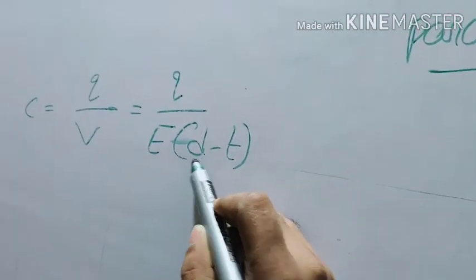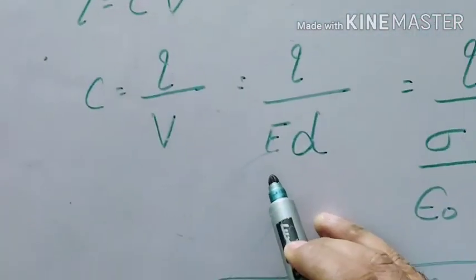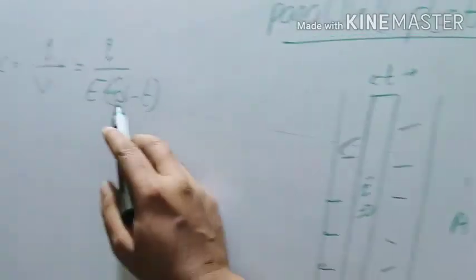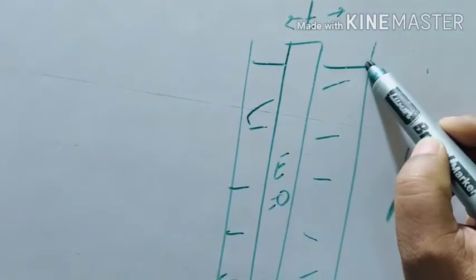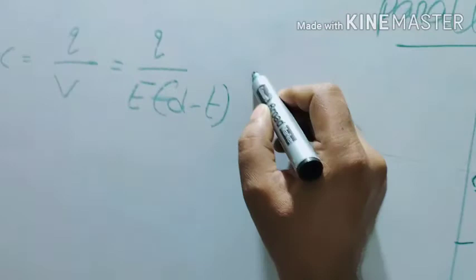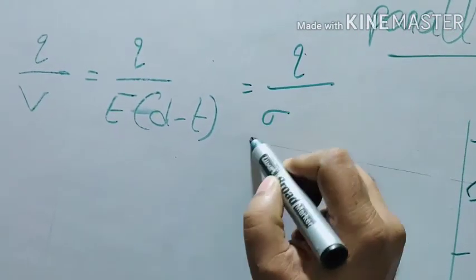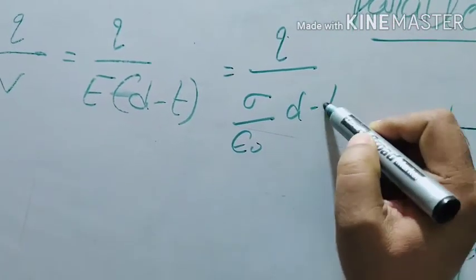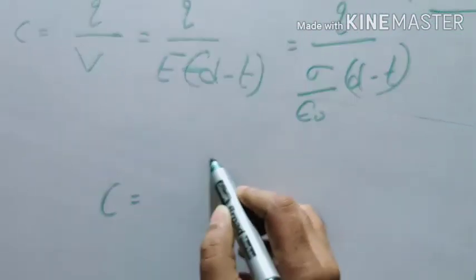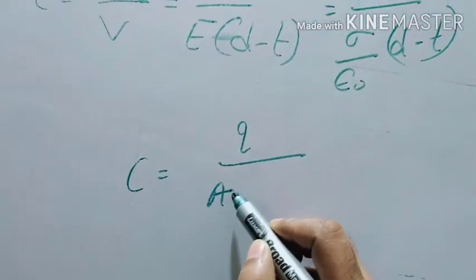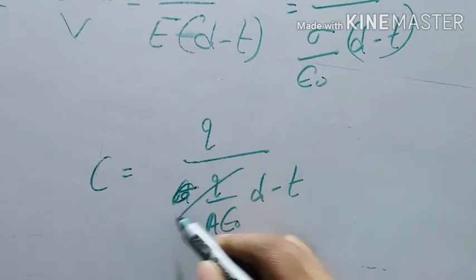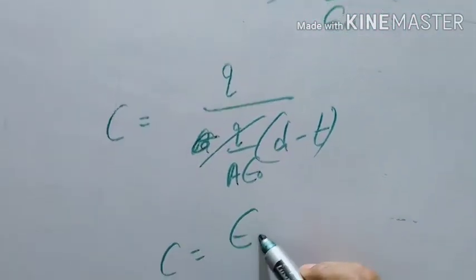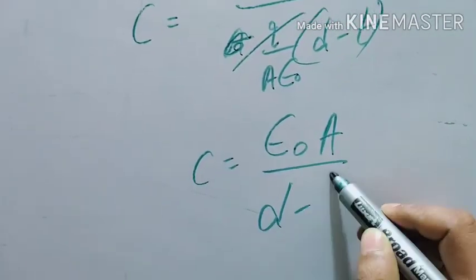Why have I written d minus t? Earlier I had written E into d. Here I have written d minus t because the electric field is present only outside the plate, and this portion is d minus t. Same steps: C is equal to Q upon E into (d minus t), with E as sigma by epsilon naught, area cancelled. So C is equal to epsilon naught A upon (d minus t).